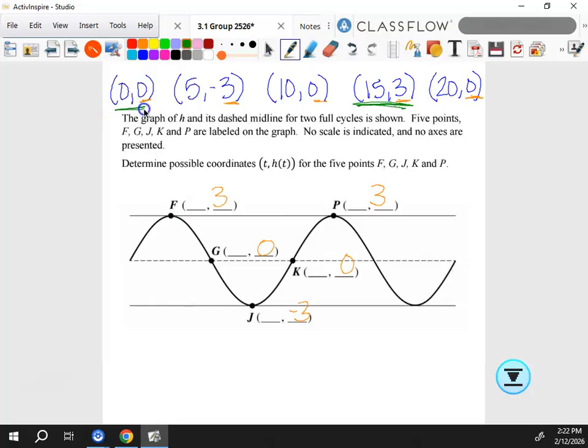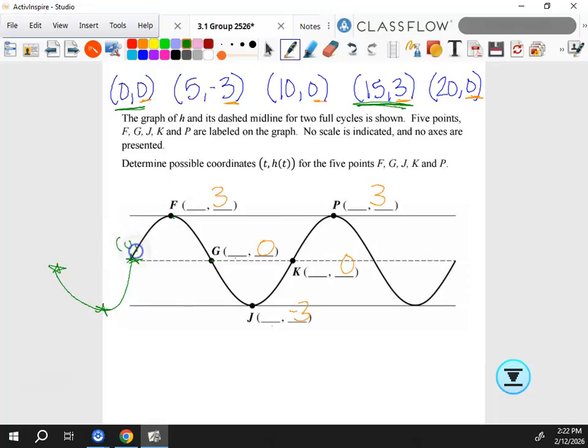If we make this point 0, 0, this would have to have a negative t value. That's why we cannot make this 0, 0. You with me on that? So I have to back this graph up and put at least one of these 3 points there, maybe more. Okay? Can I put 5, negative 3 right here? No, because that would make this 0, 0, and that would make that negative, right? So can I put 0, 0 here? If I put 0, 0 here, would that be 5?